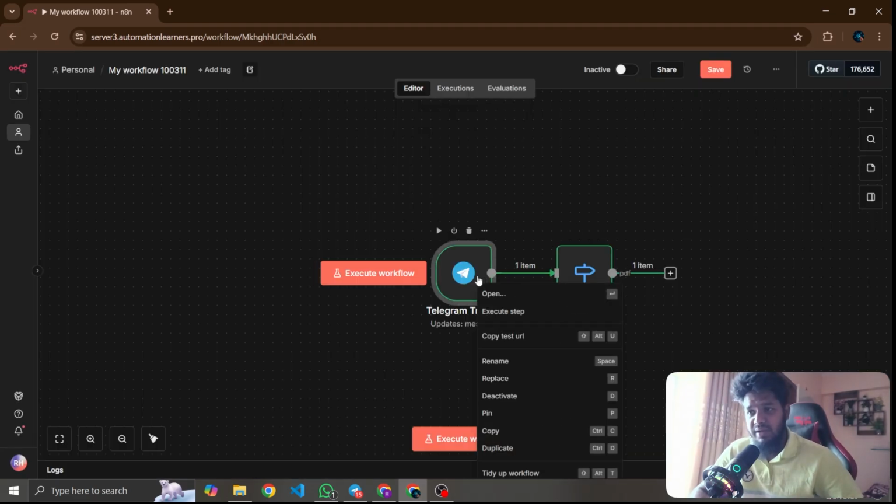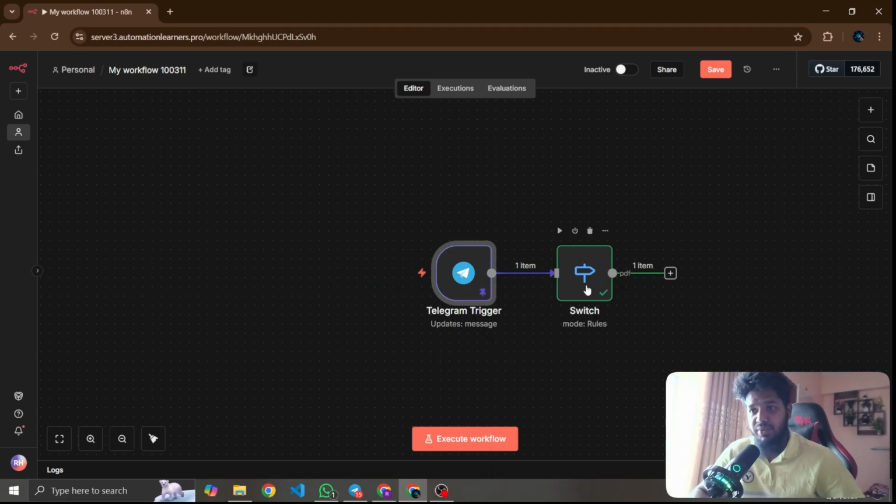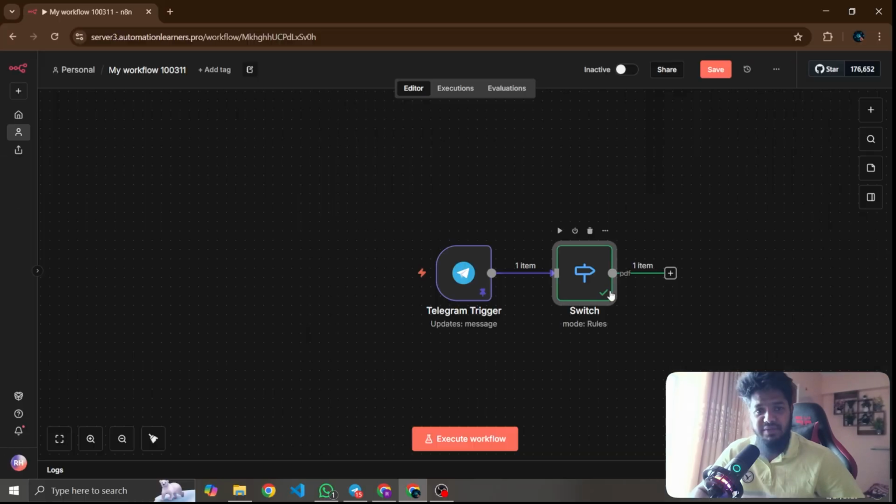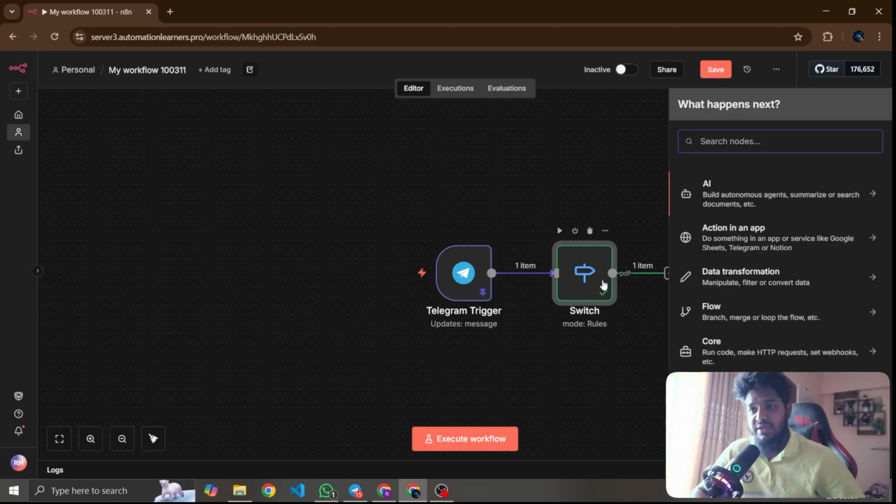Now I will pin this one, otherwise every time I need to send a message on chat while making the workflow. So this is the process, and the PDF is complete. After completing this one, we will create another node. Okay, so the PDF is complete.